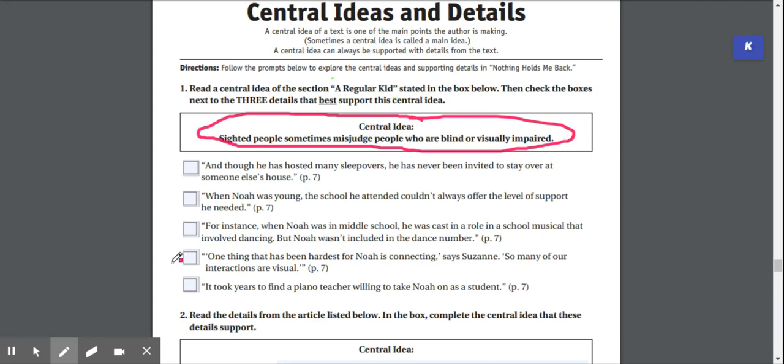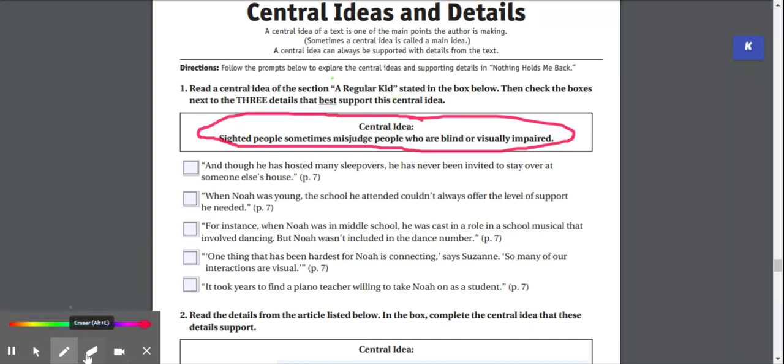The next detail: one thing that has been hardest for Noah is connecting, says Susan. So many of our interactions are visual. And the last detail: it took years to find a piano teacher willing to take Noah on as a student. So you decide which 3 of these details support this central idea, and you check mark next to each of those that support this idea.